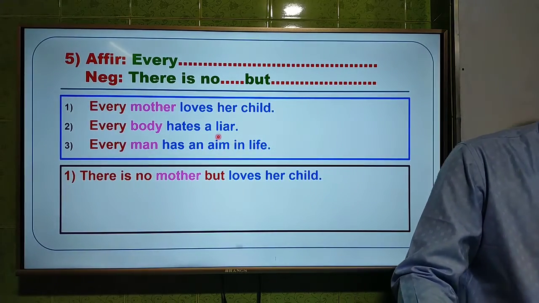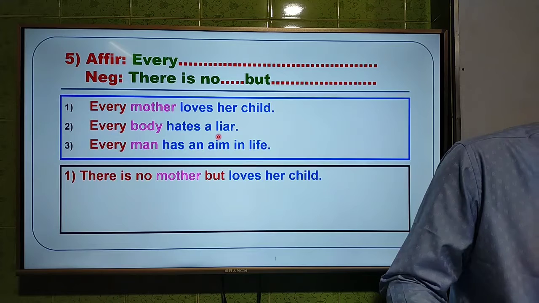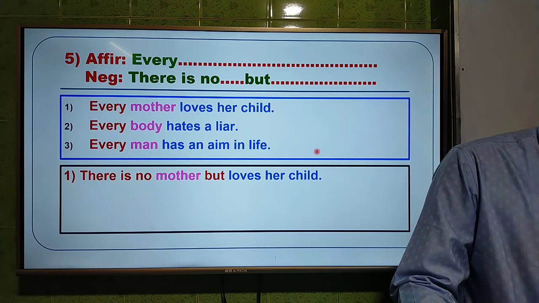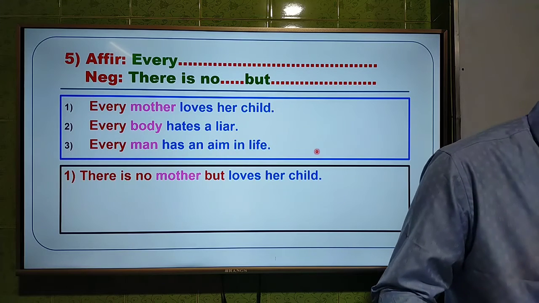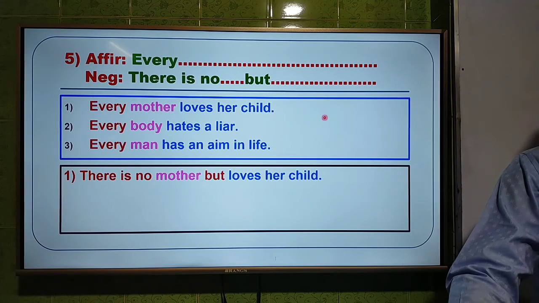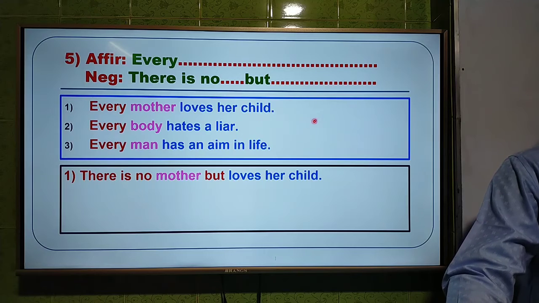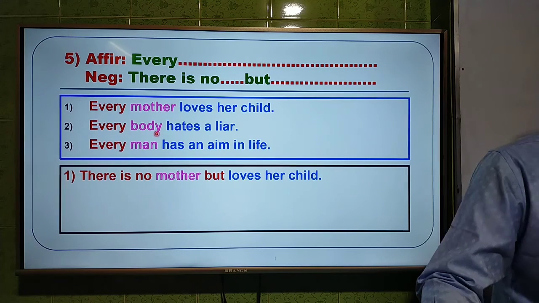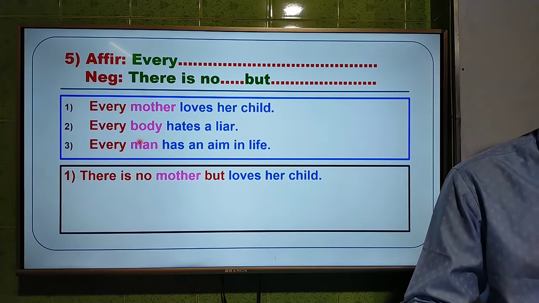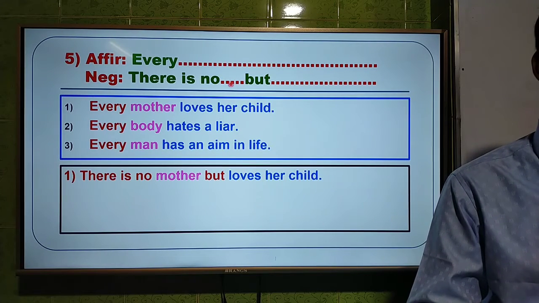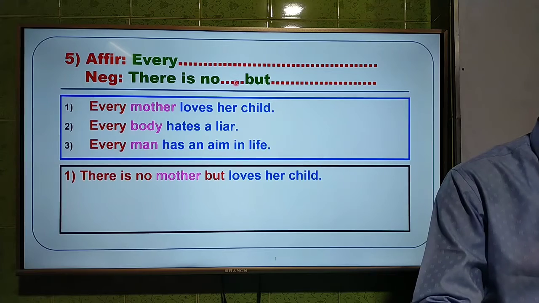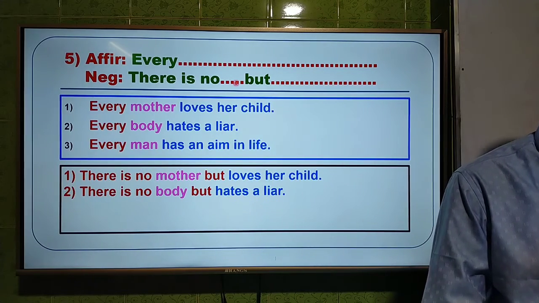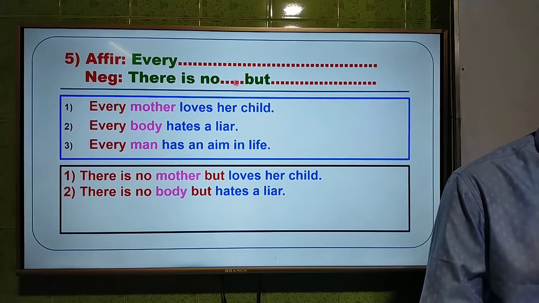Second one is everybody hates a liar. So the answer will be what? Is there anyone to answer? That means you have to use this body. Dead body or live body, it's not a matter, but you have to use body in this gap. So the answer will be, there is nobody but hates a liar.